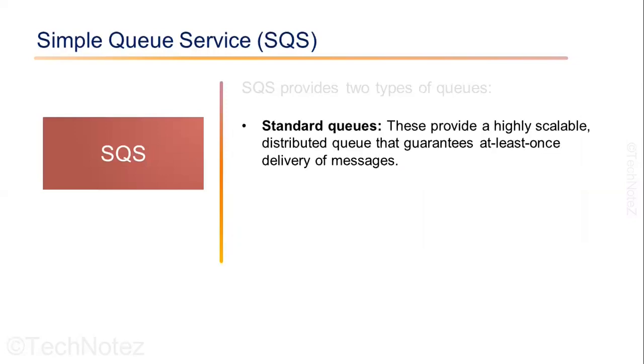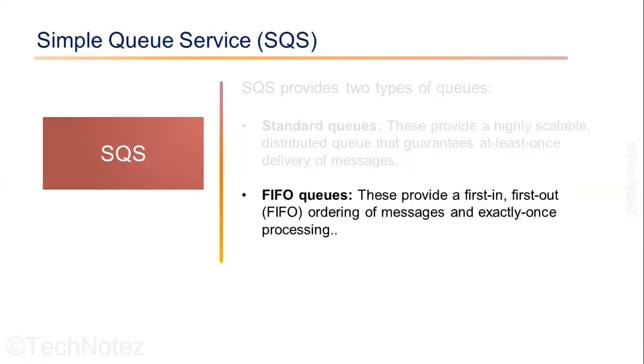Standard queue. This provides a highly scalable distributed queue that guarantees at least once delivery of a message. They can be used to decouple the components of an application or to handle a high volume of messages. FIFO queue. This provides first in, first out ordering of messages and exactly once processing. They can be used in scenarios where ordering and deduplication of messages are critical.